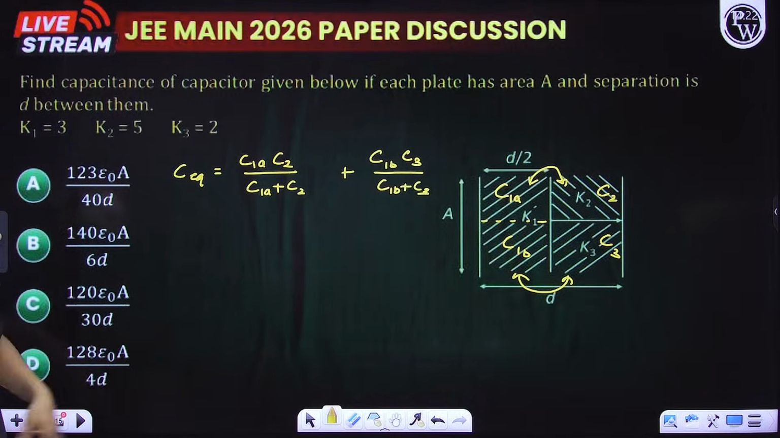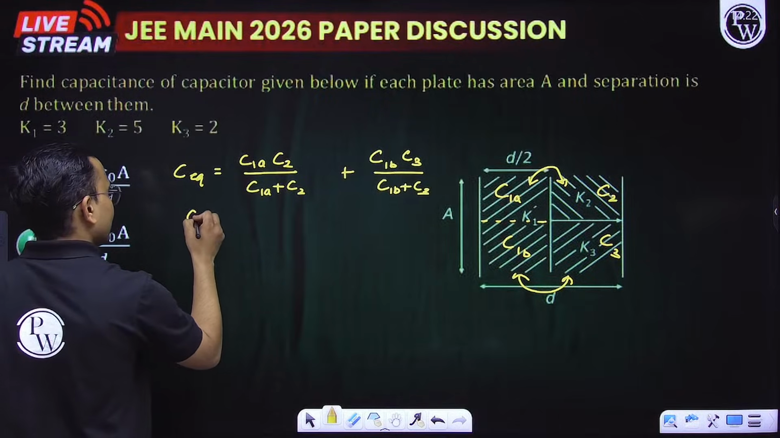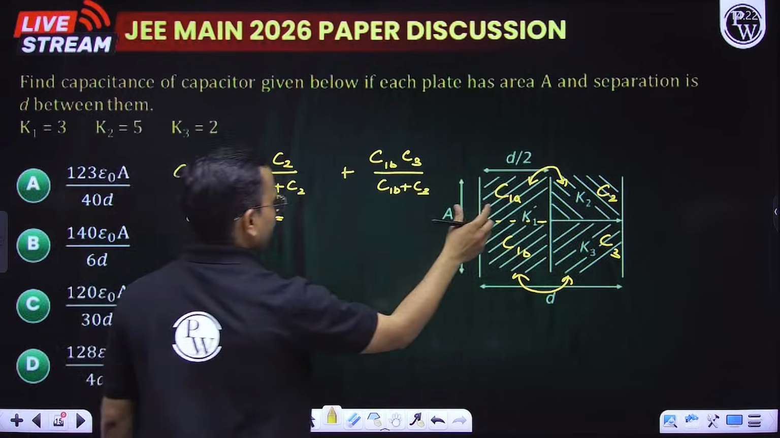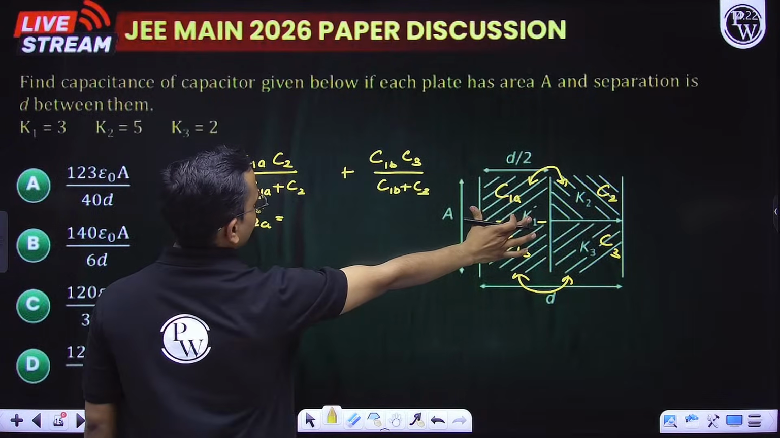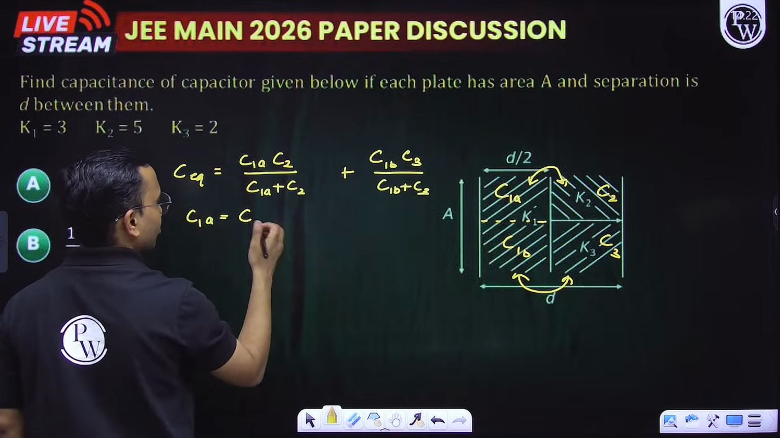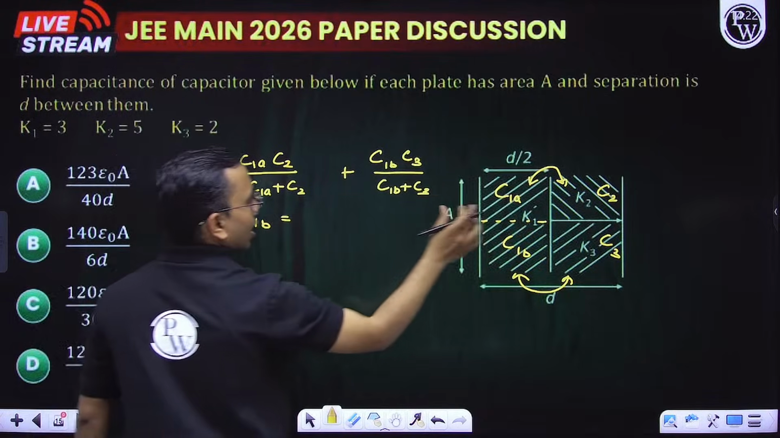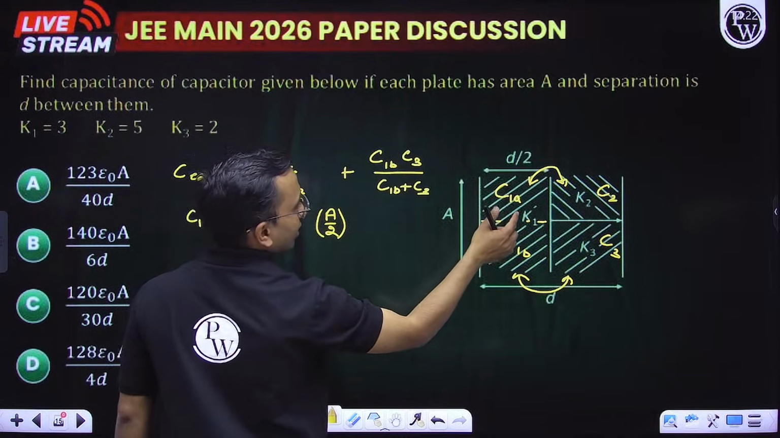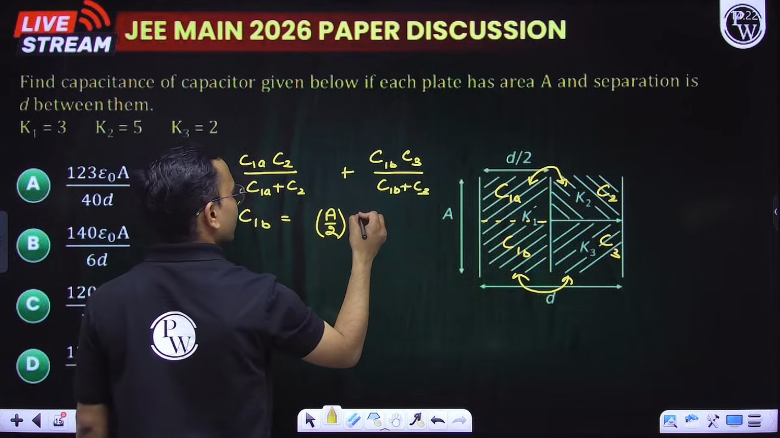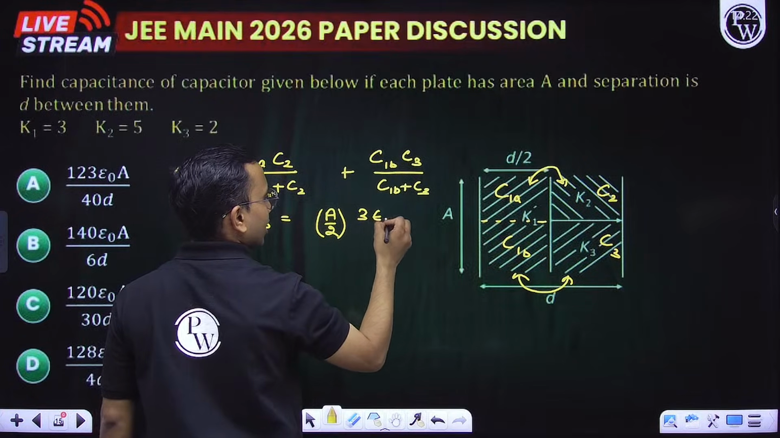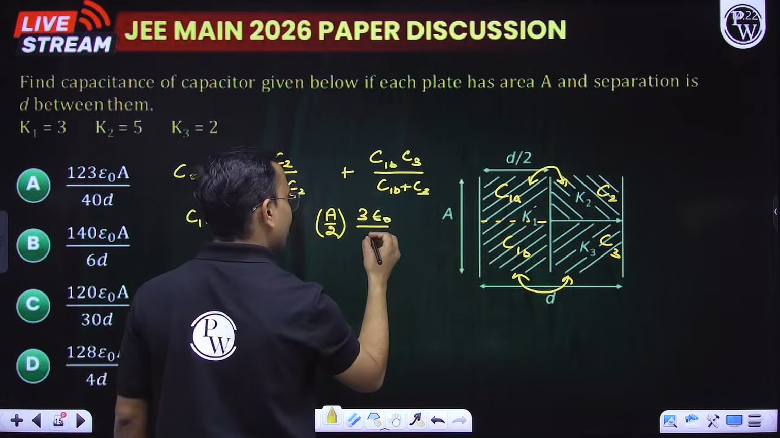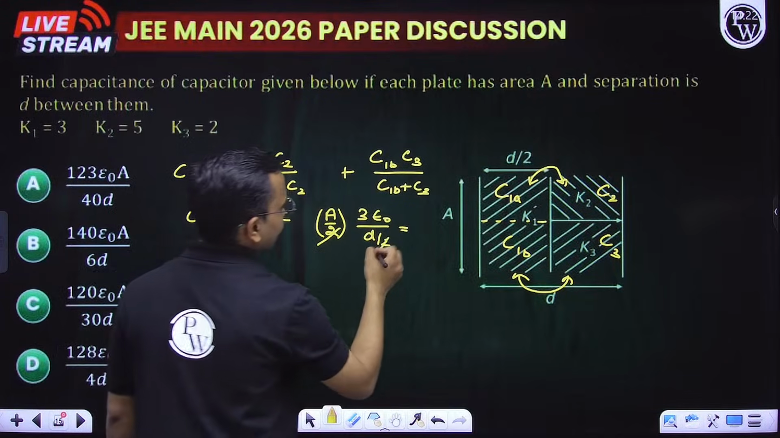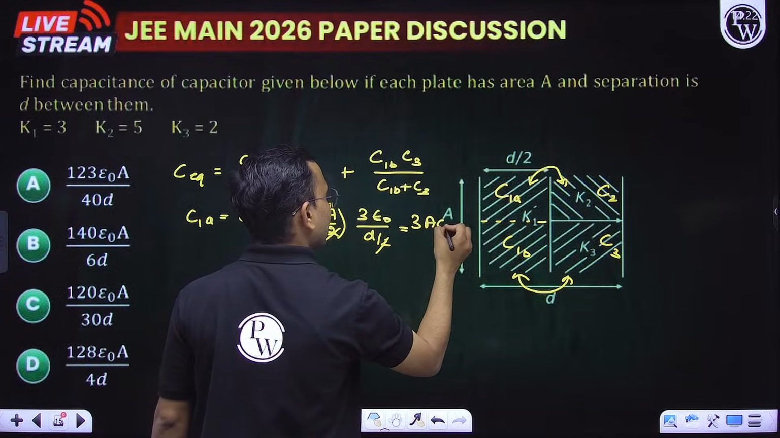Getting it? Now what is C1A? C1A is the same as C1B. Half of this, so the area is A by 2, and K is our K1, K1 is 3, so 3 epsilon naught, divided by the separation between the plates, which is D by 2. What is it now? This by 2 is getting cancelled, so this is 3A epsilon naught by D.